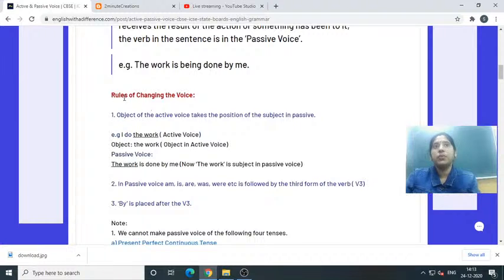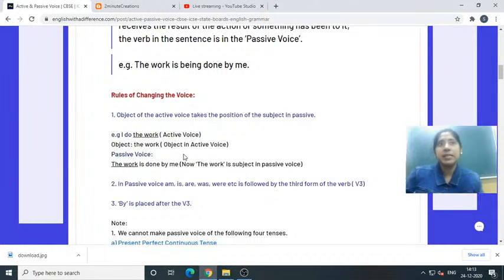So rule number 1, rules of changing the voice. Now I am showing you this one. Number 1, the object of the active voice takes the position of the subject in passive. This rule I am showing for the simple present tense. In tenses we have 3 types: present, past, future. In present tense we have simple present, present continuous, present perfect, and present perfect continuous. Today I am going to discuss simple present tense here. You should learn it very well. After that I'll go forward.